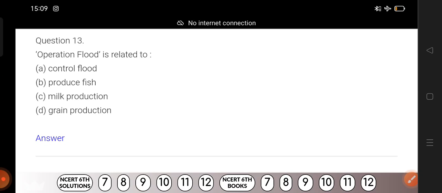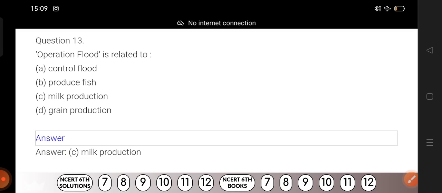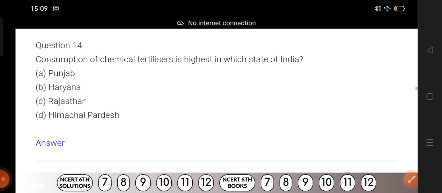Question number 13. Operation Flood is related to, okay, just take time, think, and let me disclose the answer. Now counting begins. 1, 2, 3. Okay, disclose. Milk production. Flood means milk production.